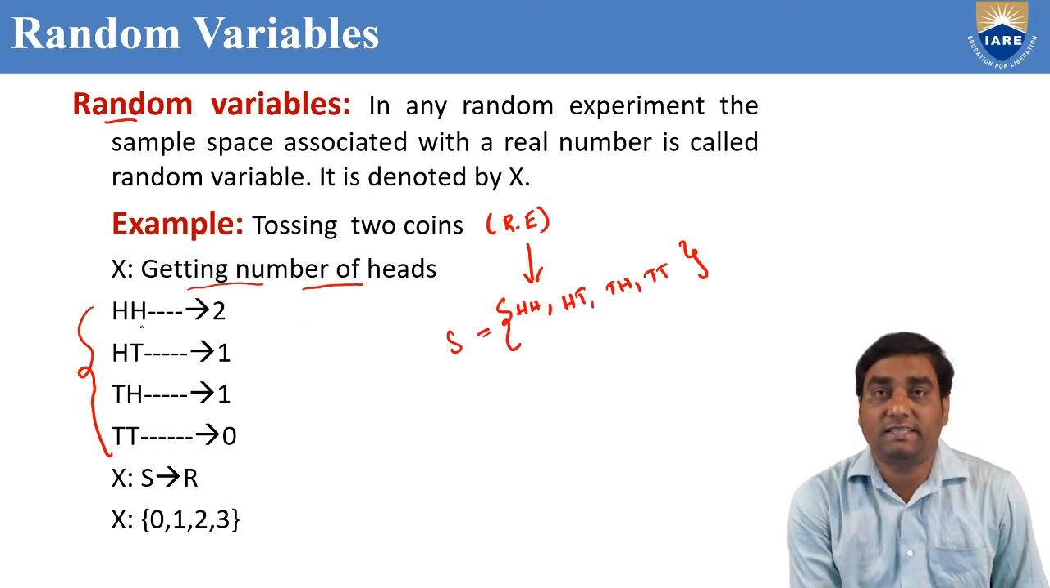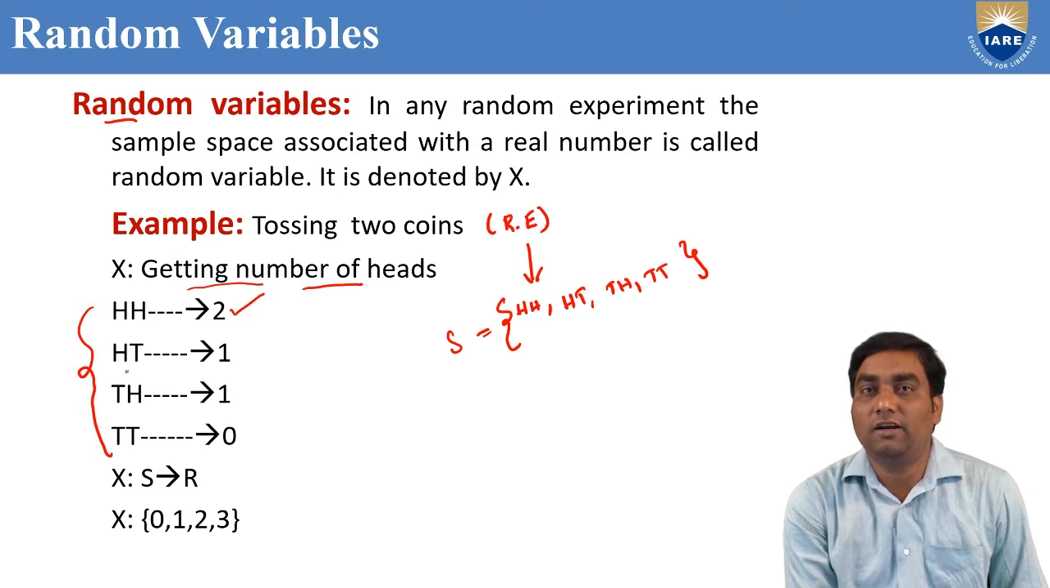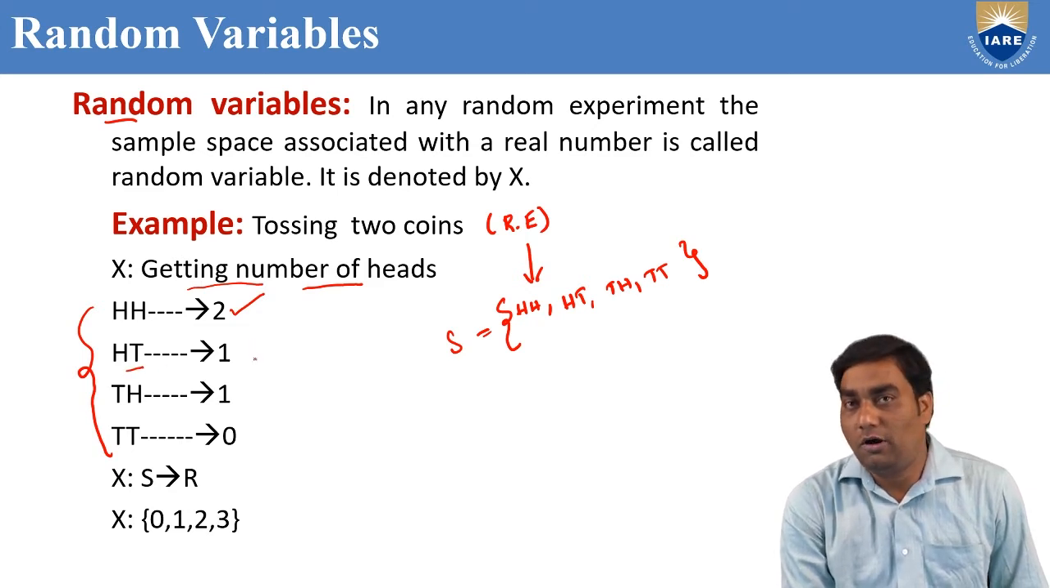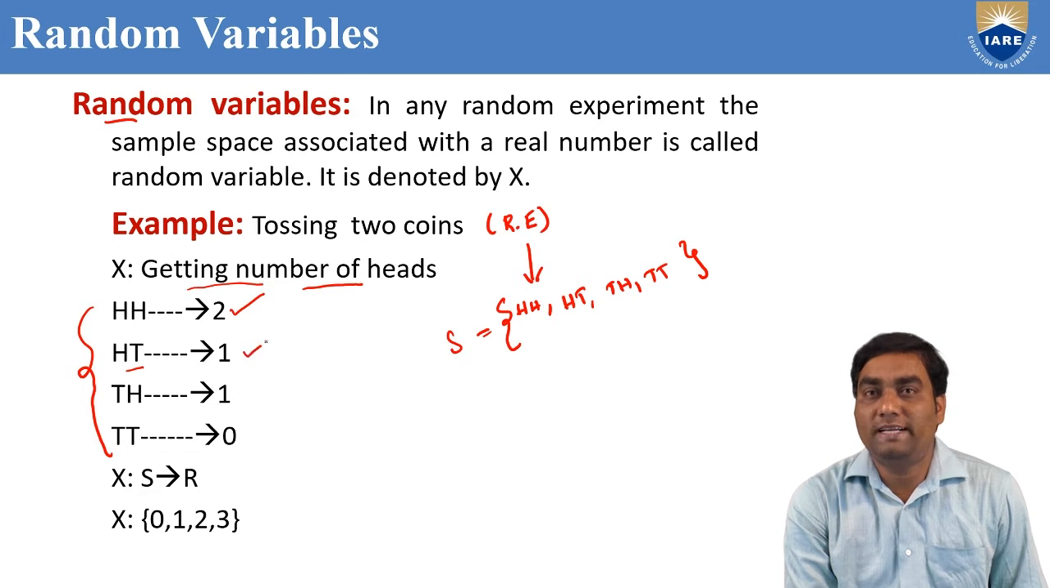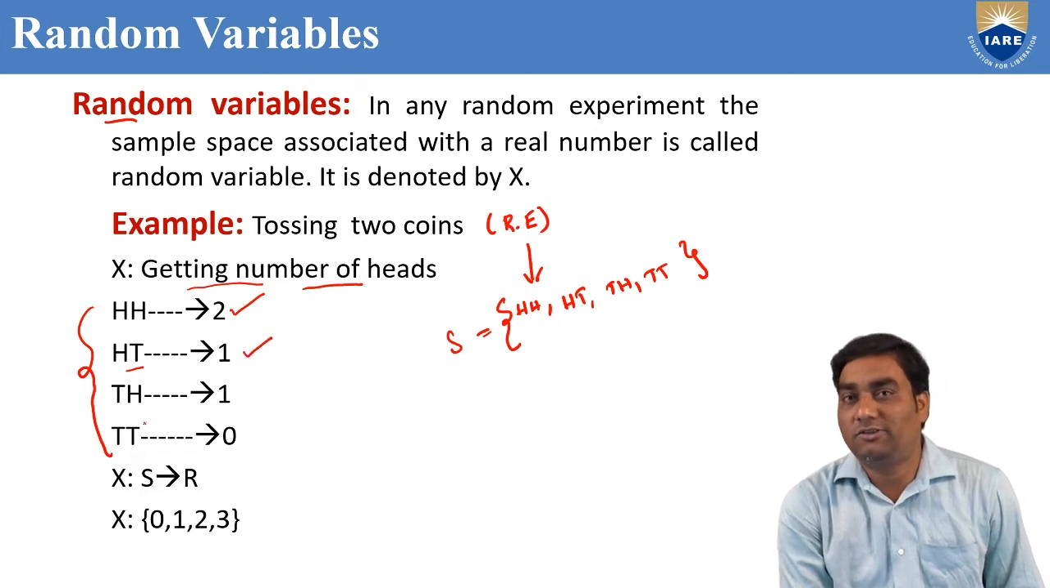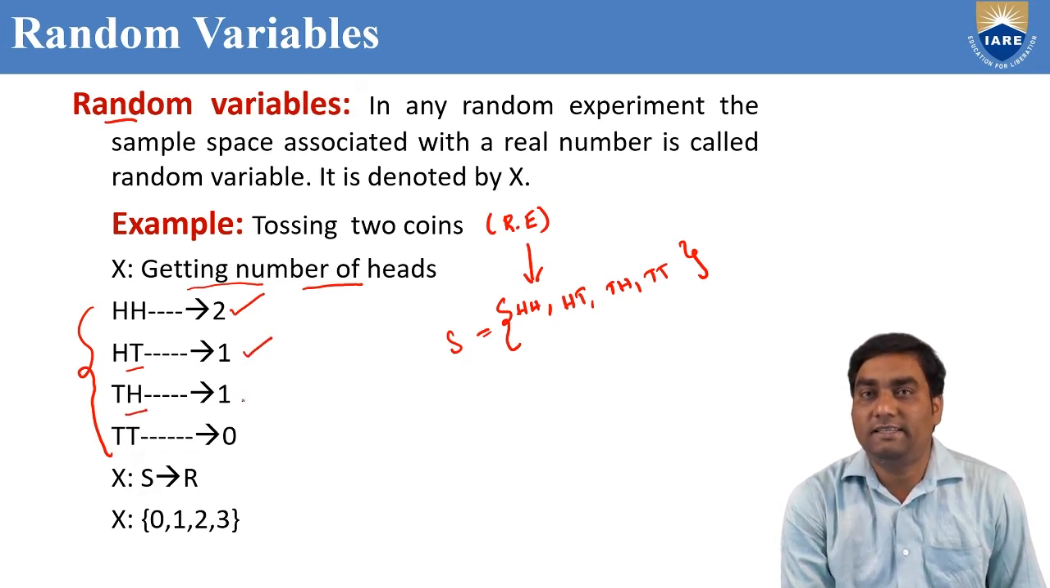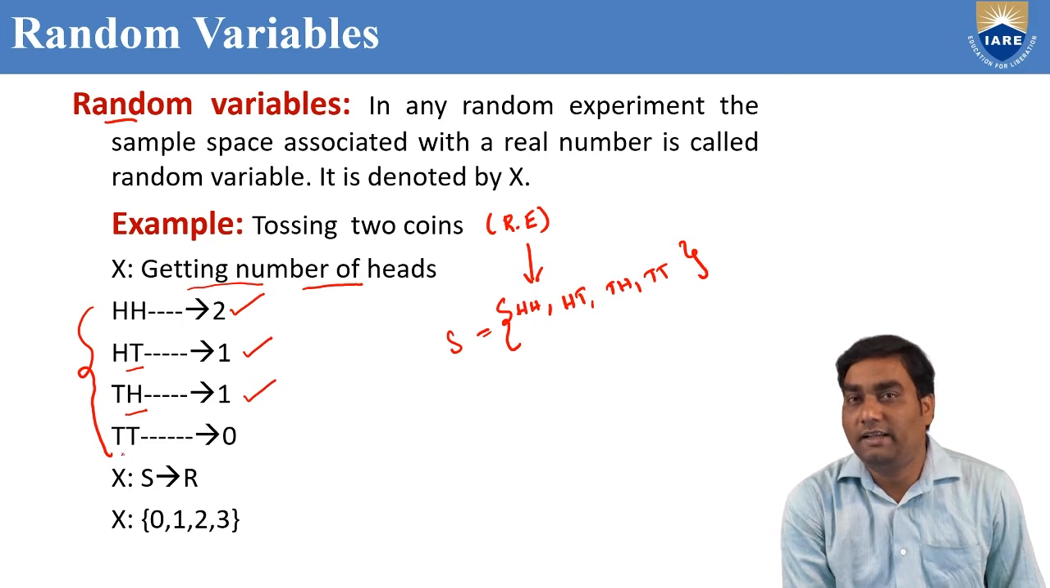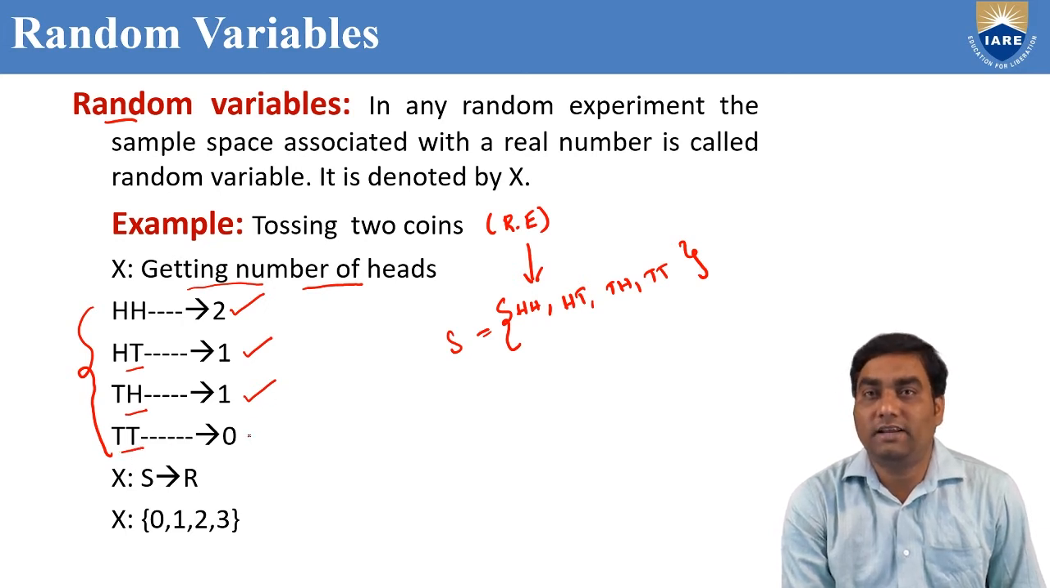In the first case, head-head, how many heads? Two heads. That's why I have written 2 here. In the second outcome, head and tail, how many heads? Only one head. And in the third case, tail-head, only one head. And in the last case, two tails, we have 0 heads. So we got 2, 1, 1 and 0.